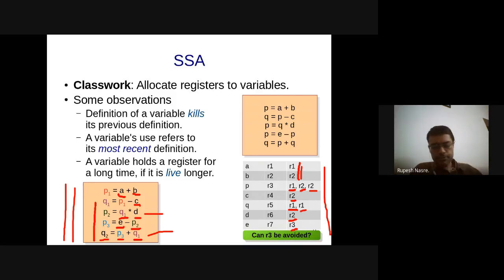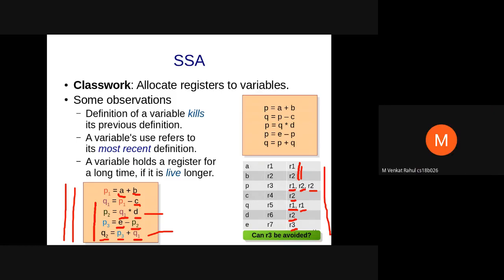Yes, go on. Sir, when we are having these load store instructions, won't we also require some register to store the address of P and Q? We aren't counting those things right now. Typically, where are we maintaining the addresses required for P, Q, and all these things which we are loading from the memory?